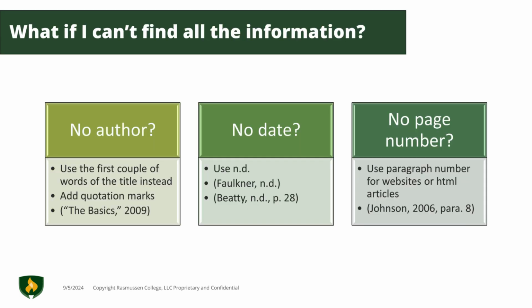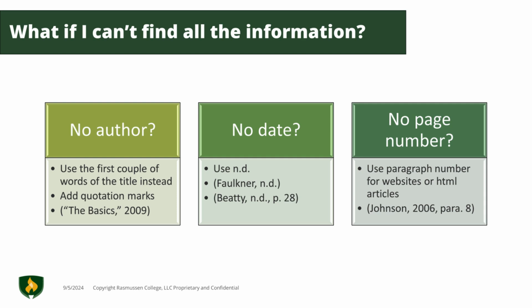If you are unable to identify the author of a resource, use the first couple words of the title instead. For the in-text citation, this is included in quotation marks. In the example below, you can see that we have the basics, which is an abbreviated title, in quotation marks with a comma, then the publication year.